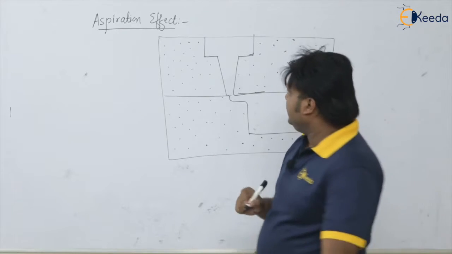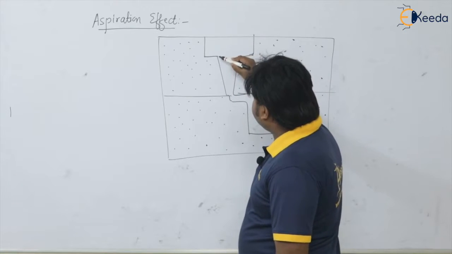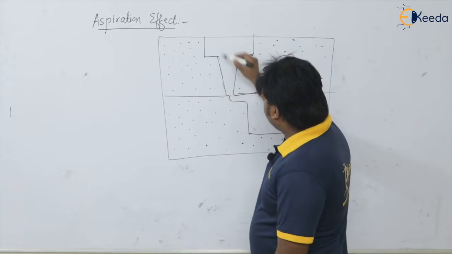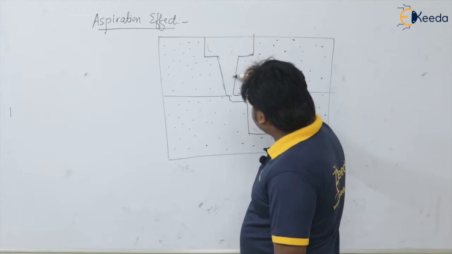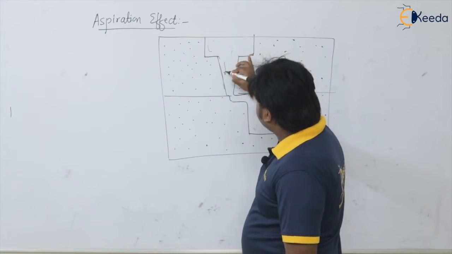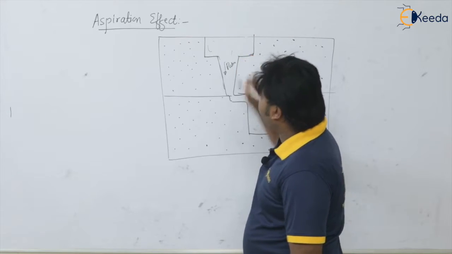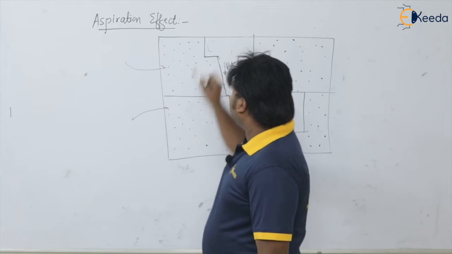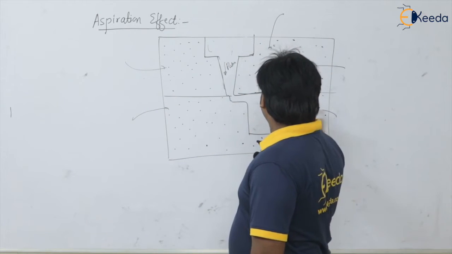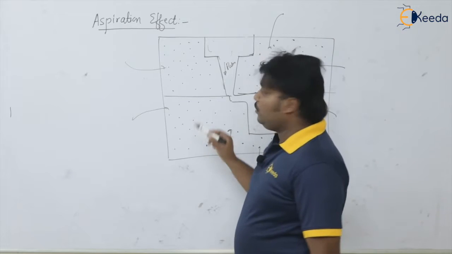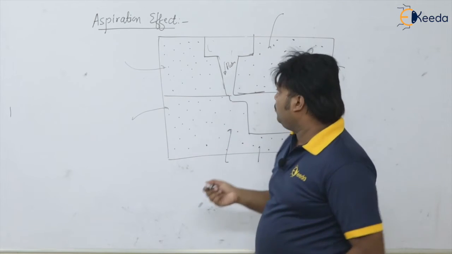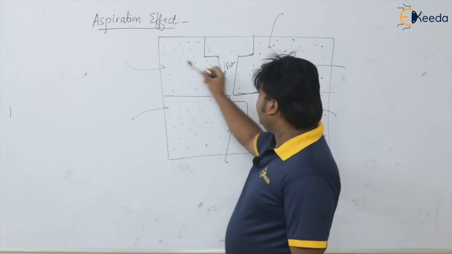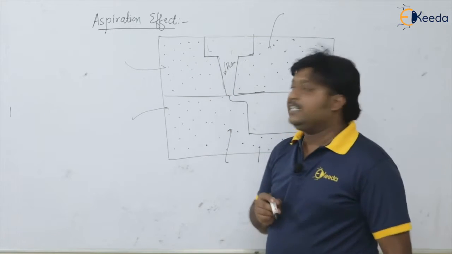Now see what I said here: whenever the pressure within the gating system falls below P atmospheric, then definitely the outside air is going to be sucked in. How is it sucked in? Because the sand has the porosity property, isn't it? So this sand has voids or space, that's why the air can get sucked into the gating system.